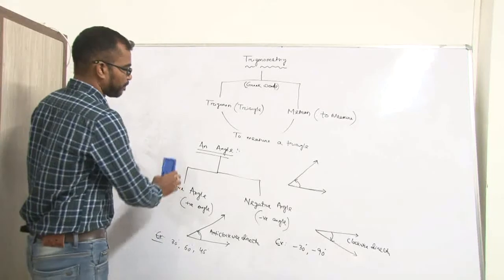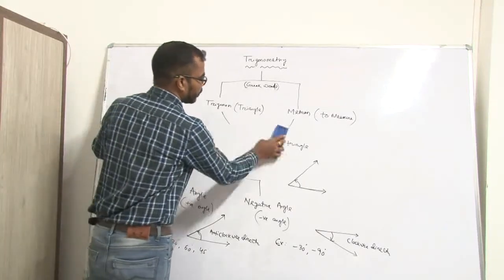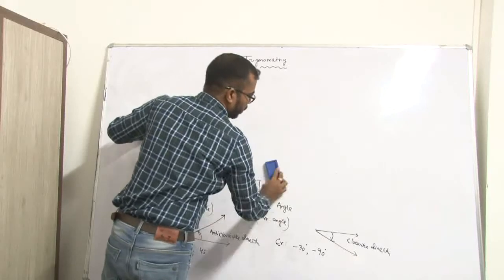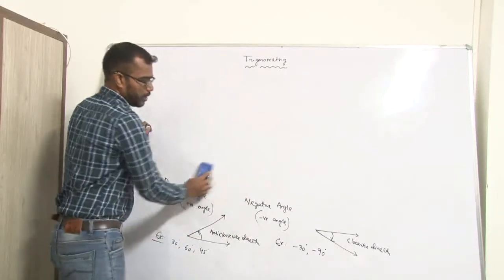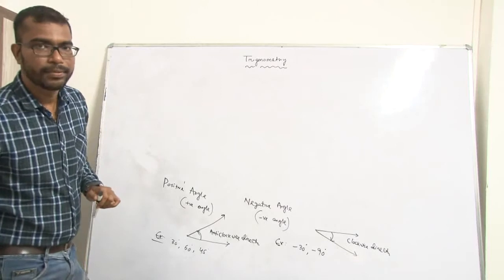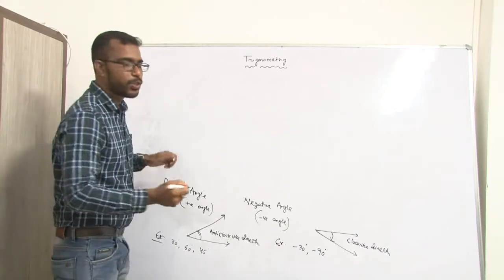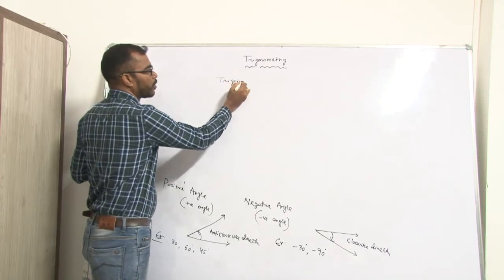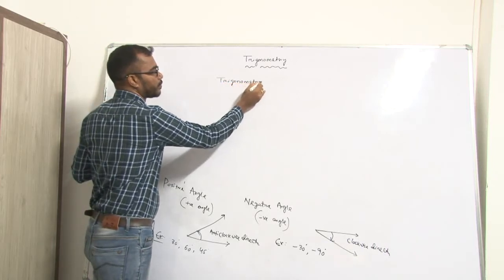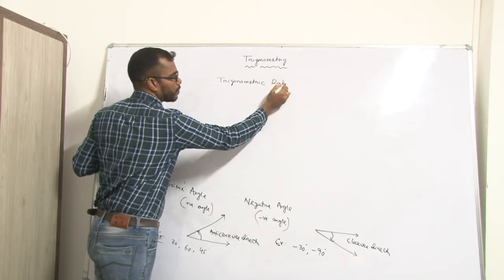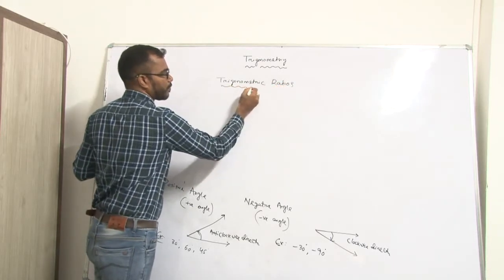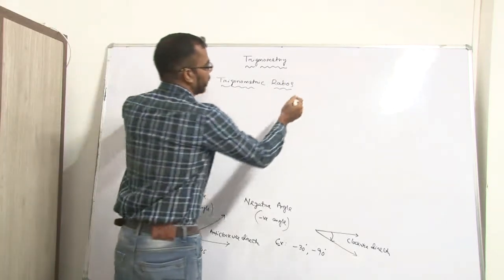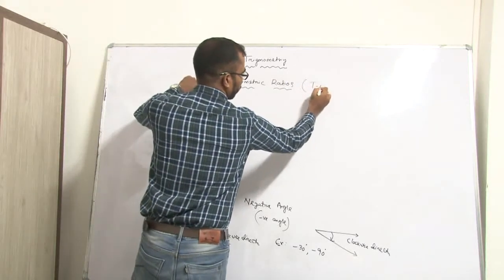Now we discuss, as you know from class 10, trigonometry ratios. Symbolically you can write, or in short you can say, T ratios.